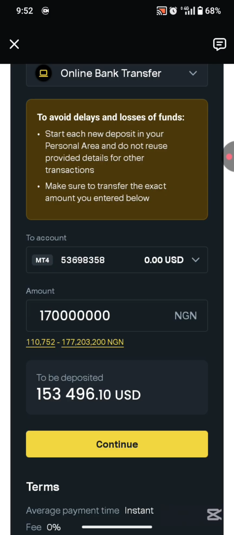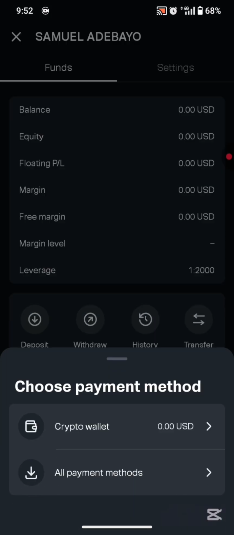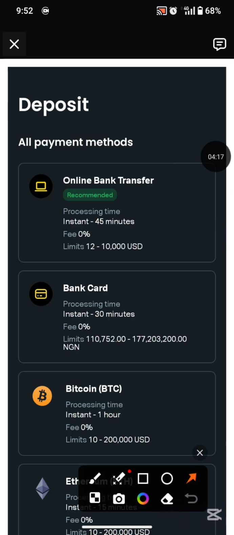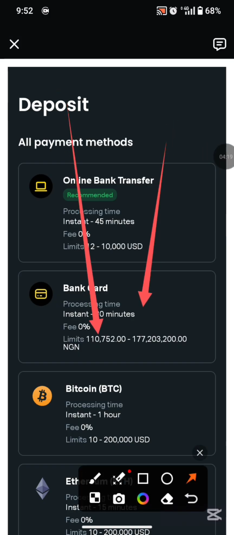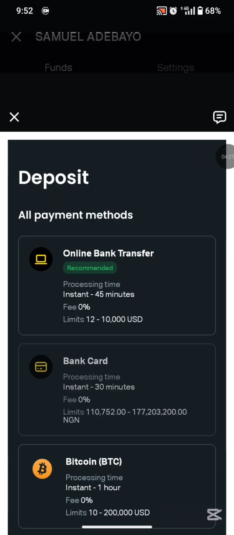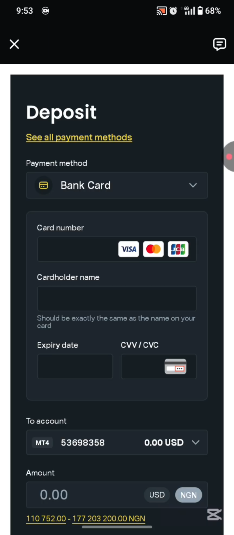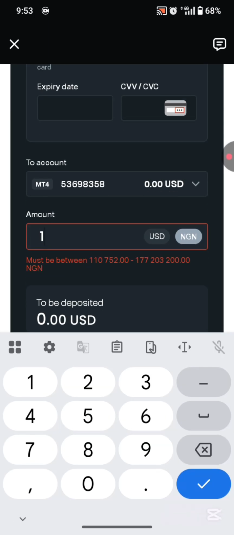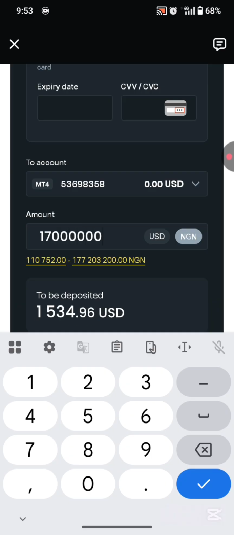So let's also go and confirm on our bank card deposit as well, so you guys can also see. Now we're using this bank card. I used the online bank transfer before, so you guys can see for yourself. So let's use this bank card option. Let's enter the 170 million. So you can see that it is the same amount we are getting.